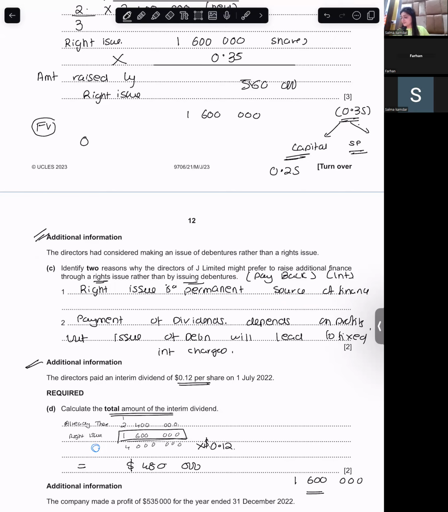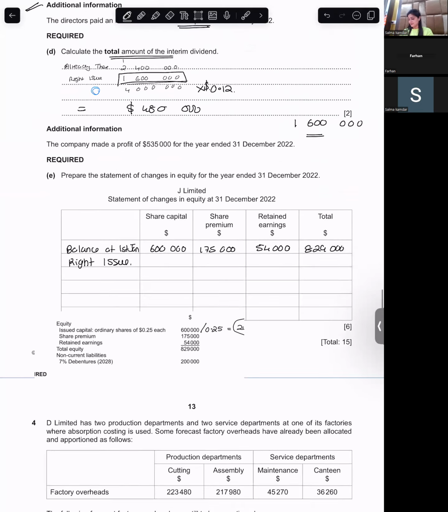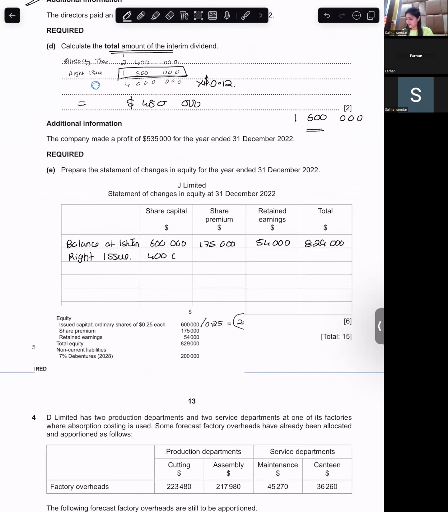The difference, 0.35 minus 0.25, is 0.1. So the amount that will go towards capital is 1,600,000 into 0.25, which is 400,000. The amount that will go towards share premium is 160,000, because the total is 560,000.